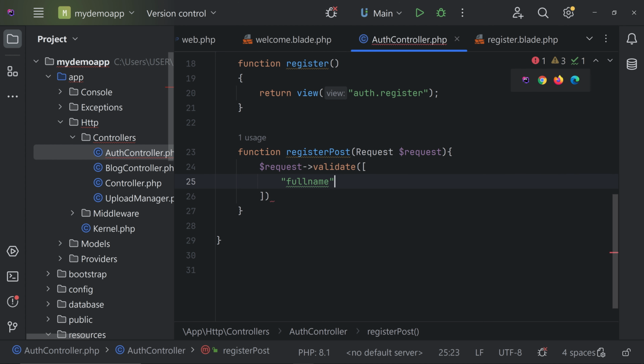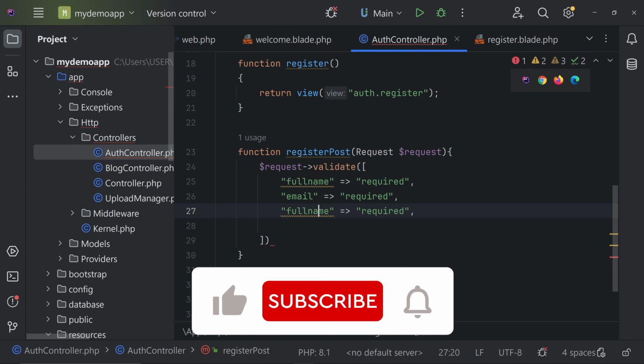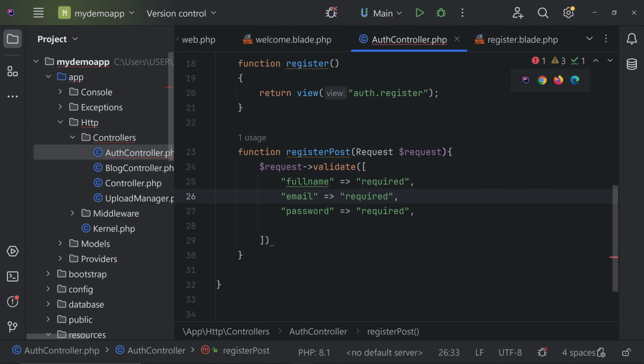So come here and we are setting it to required. Give a comma, just like the full name, we can give required for email and password also. Email and password. For email, you can also set it to something like email here. But for now, we can remove that, not required. You can add more validations here. You can simply Google it and see that. We can discuss validations in detail in coming videos. So let's complete this video. I think we are taking a lot of time.